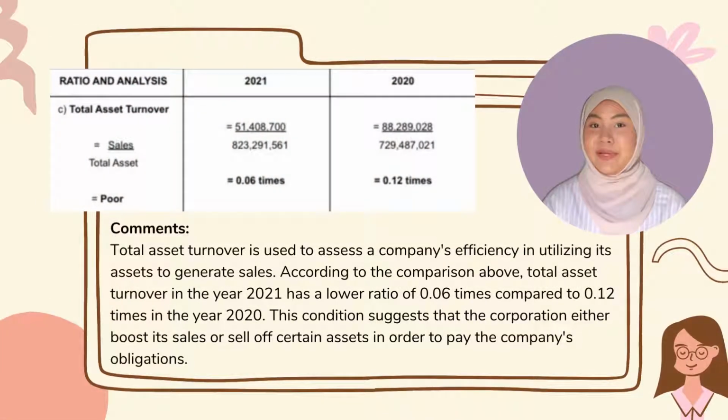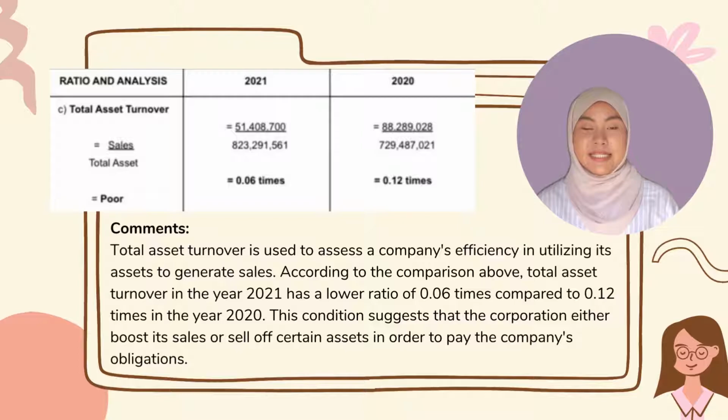Following that, I will explain how to calculate total asset turnover. The formula is sales divided by total asset. For 2021, the amount of sale is RM51,408,700 and the amount of total asset is 823,291,561. After we divide them, we will get 0.06 times.